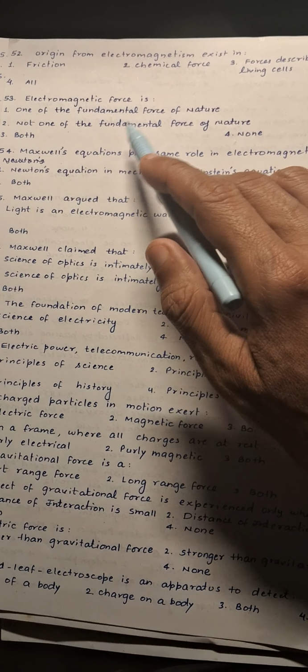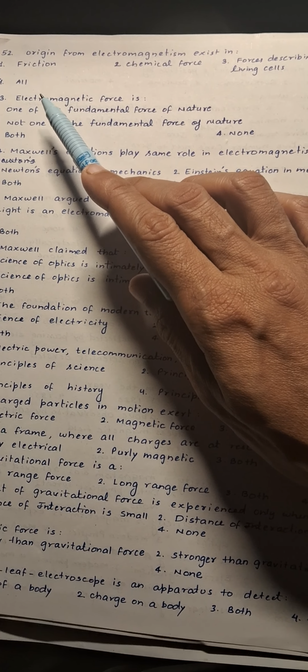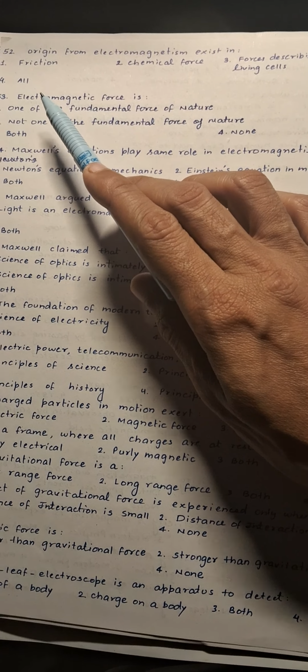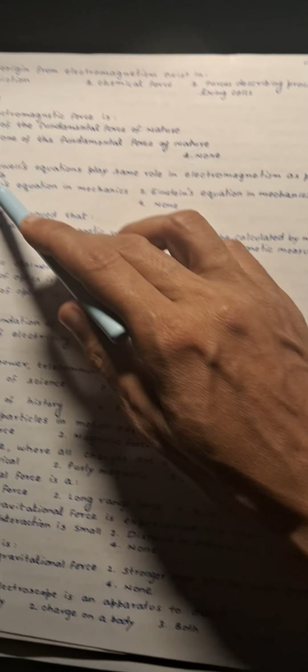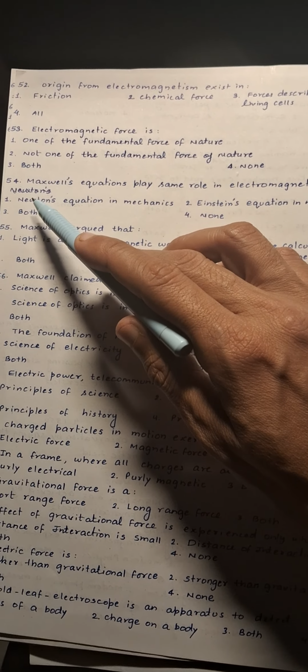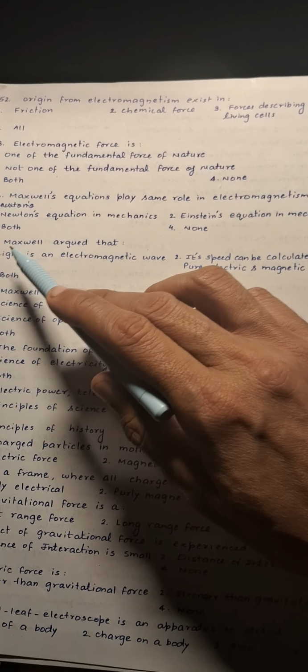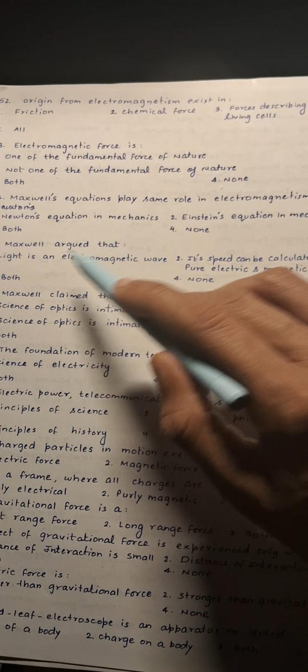Next is electromagnetic forces. It is one of the fundamentals. The first option is correct over here. Next is Maxwell's equation plays the same role in electromagnetism as played by Newton's equation in mechanics. So first option is correct over here. Next is Maxwell argued that light is an electromagnetic wave. Its speed can be calculated by using pure electric and magnetic phenomena. So he argued both the statements.